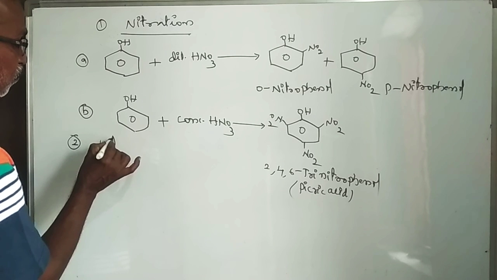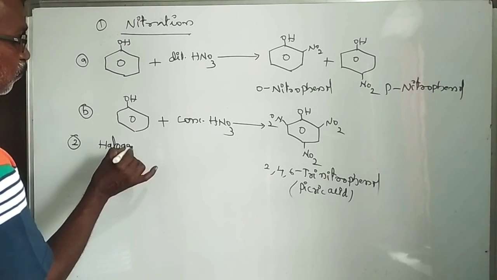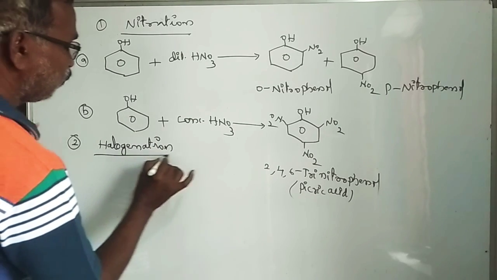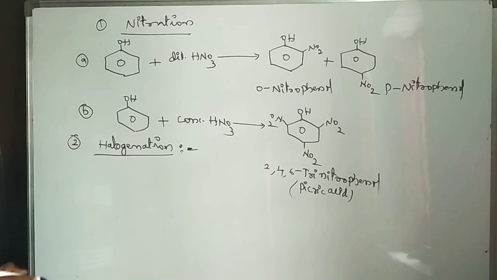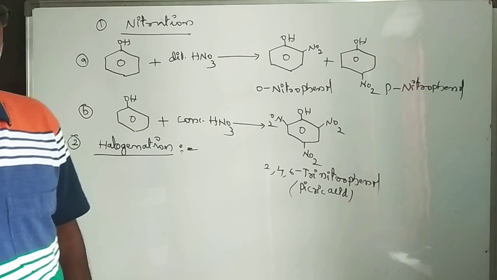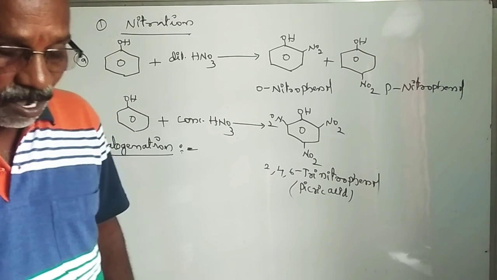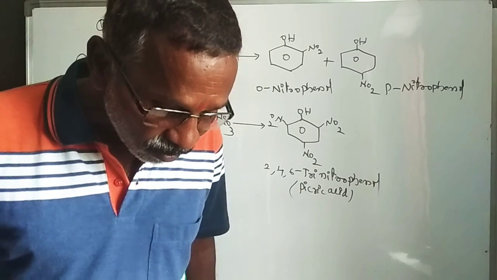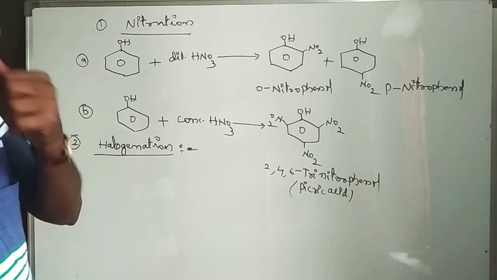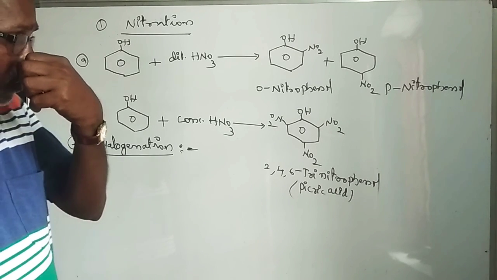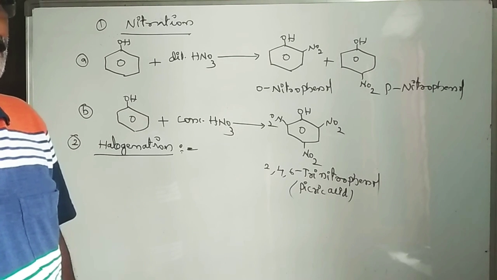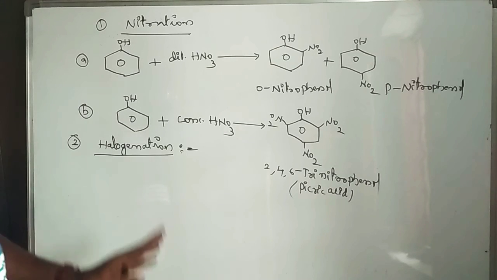If phenol reacts with bromine in the presence of carbon disulfide, ortho and para bromophenols are formed. If phenol reacts with bromine water, tribromophenol is formed.